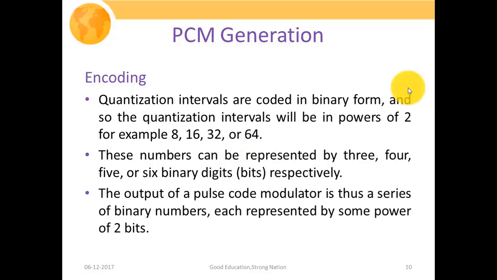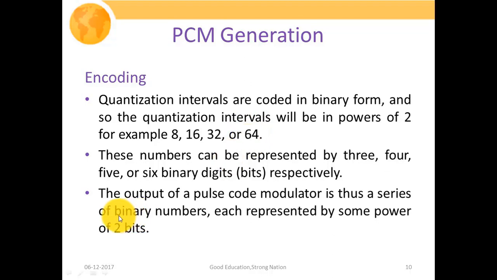These numbers can be represented by 3, 4, 5 or 6 binary digits respectively. For 8 we have 2 to the power 3, that is, for encoding 8 levels we could use 3 distinct bits. Similarly, 2 to the power 4 is equal to 16, which means in order to encode 16 different levels we have to use 4 bits. In the same manner, for encoding 32 distinct levels we require 5 bits, and in order to encode 64 distinct levels we require 6 binary digits.